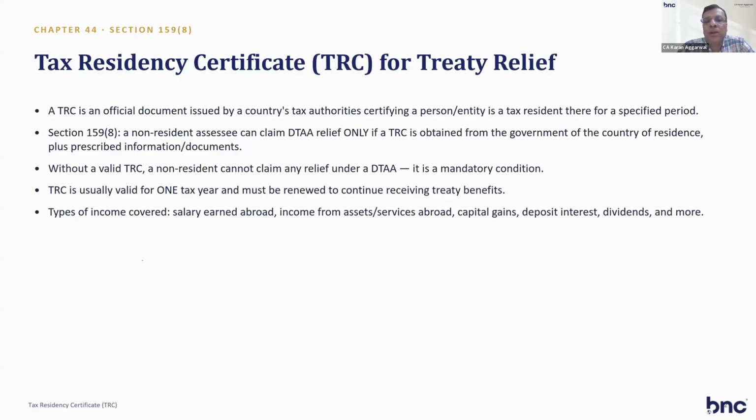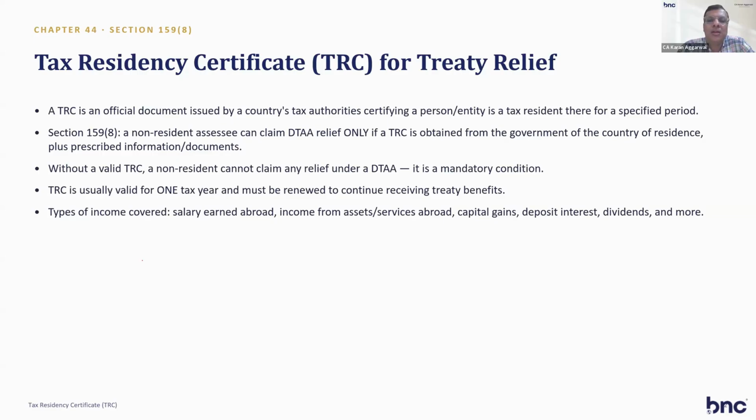So now we ask non-residents for TRC and 10F both for claiming DTAA benefit, and the concept of TIN is also now applicable. The tax identification number is also required for us to file the 15CB and 15CA forms for claiming DTAA relief. So now you have to be very careful. You need three things: TRC, 10F filed online on the income tax website, and the tax identification number.